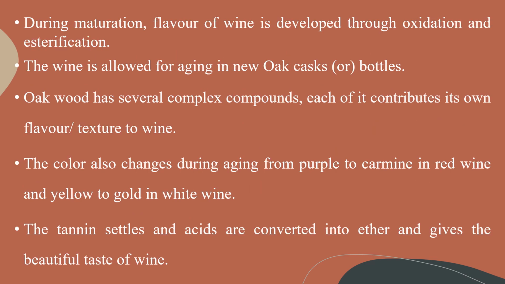During maturation, flavor of wine is developed through oxidation and esterification. The wine is aged in new oak casks or bottles. Oak wood has several complex compounds, each of which contributes its own flavor or structure to the wine. The color changes during aging from purple to carmine in red wine and yellow to gold in white wine. The tannin settles and the acids are converted into ester, which gives the beautiful taste of wine.